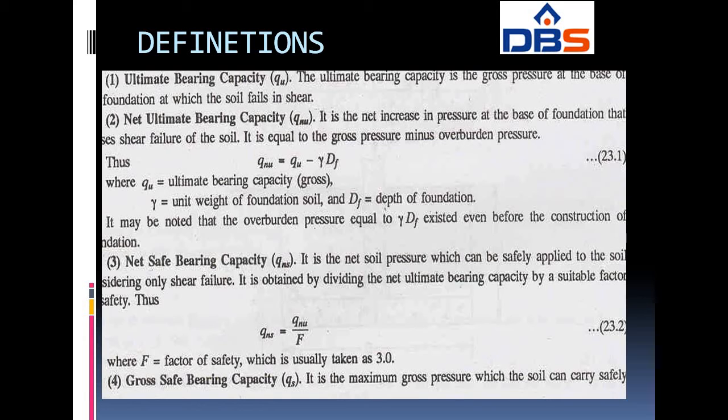First one, ultimate bearing capacity. It is denoted by QU. In the question or in the problem itself, they will give you one bearing capacity. It will be named as QU, which is nothing but the ultimate bearing capacity. The ultimate bearing capacity is the gross pressure at the base of the foundation at which the soil fails in shear.